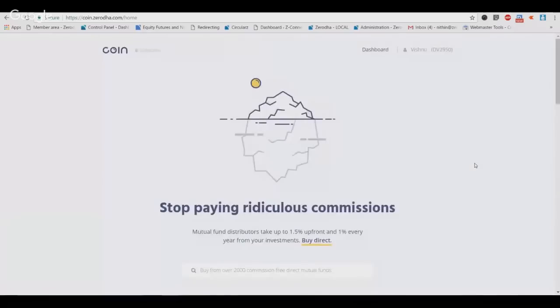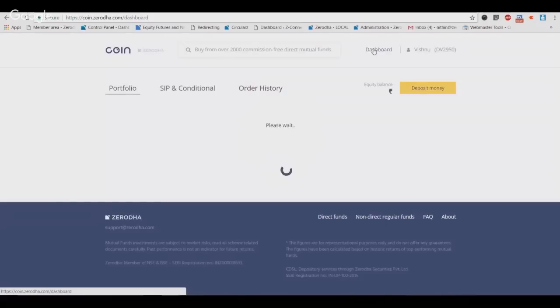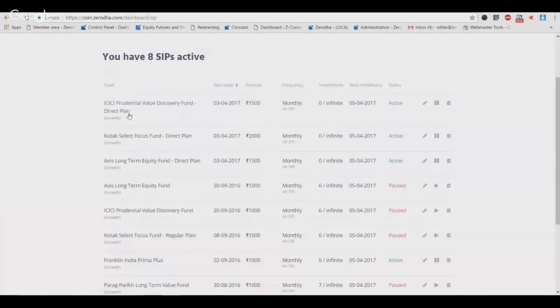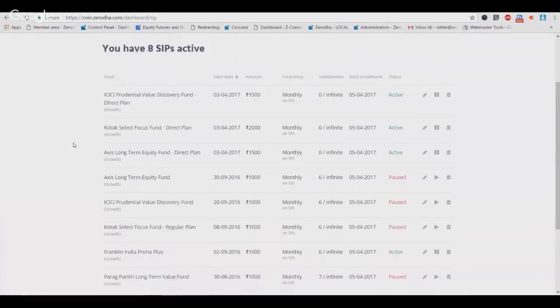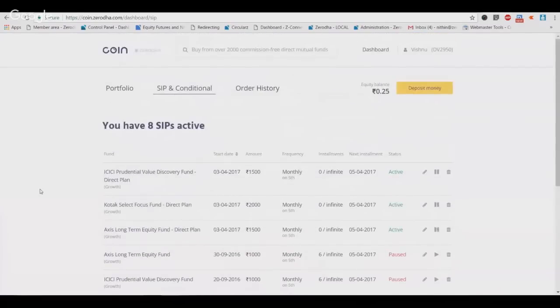When you buy the regular funds, just reiterating, there is no monthly cost for you. Your dashboard will show both the portfolios. As you can see, this one has direct as well as the regular plans, so there are these many direct and these many regular plans. And you can have both the portfolios at the same time.